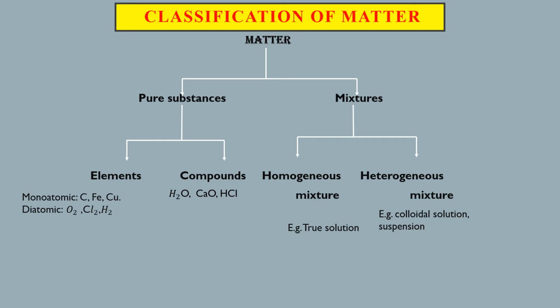Homogeneous mixtures are mixtures which have got a uniform distribution where you cannot differentiate between the particles of the mixture. Heterogeneous mixtures are where the particles are larger in size and you can find their presence either by microscopic analysis or by visual analysis. Let us further study in detail about these subdivisions.